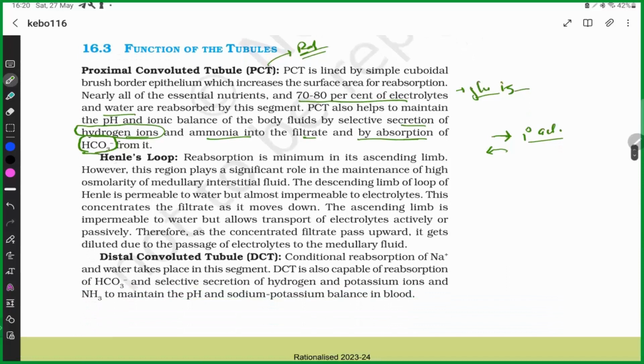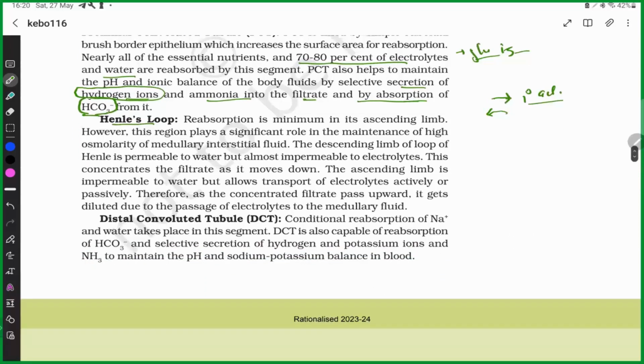And loop of Henle. Loop of Henle is a very important structure because it helps in producing this concentration gradient along the renal medullary interstitium. If this is the cortex and this is the medulla, going from top to bottom, the osmolarity is increasing from 300 milliosmol per liter.